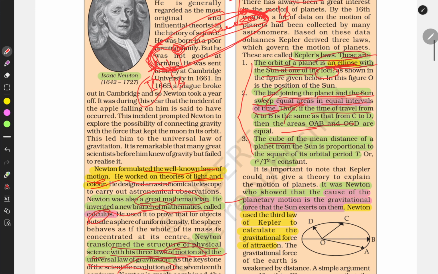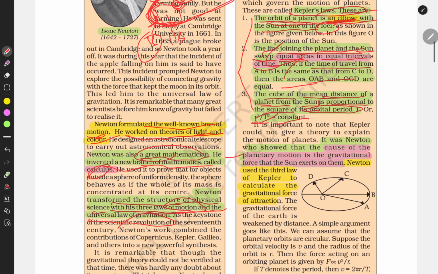And the third law: the cube of the mean distance of the planet from the sun is proportional to the square of the orbital period. This is important. It was Newton who showed that the cause of planetary motion is the gravitational force that the sun exerts on them.